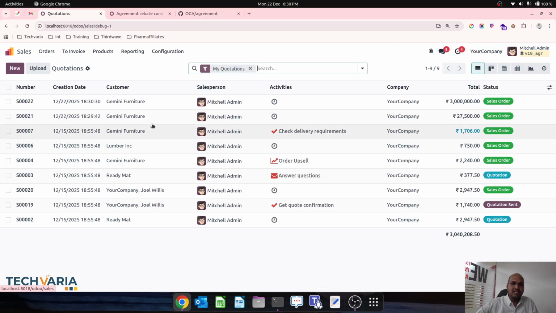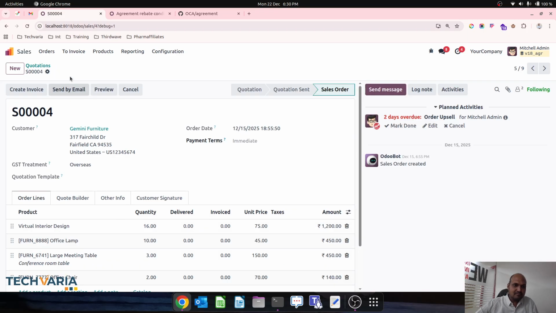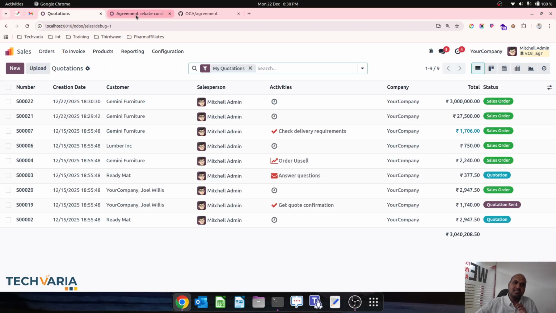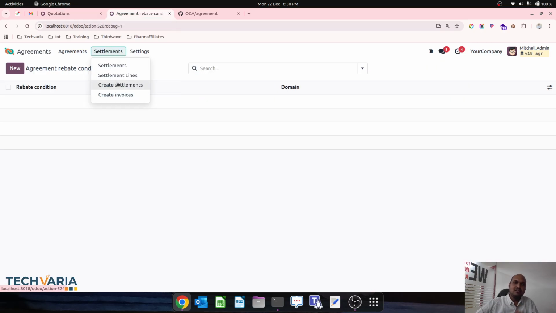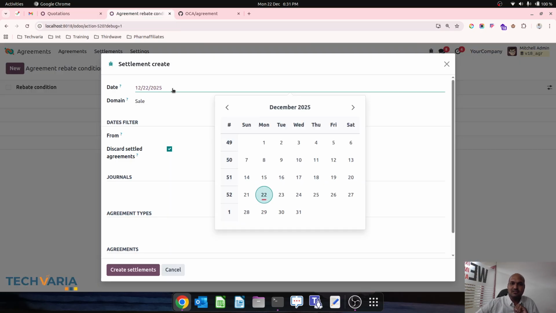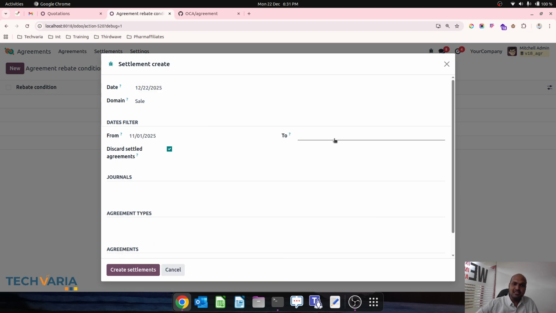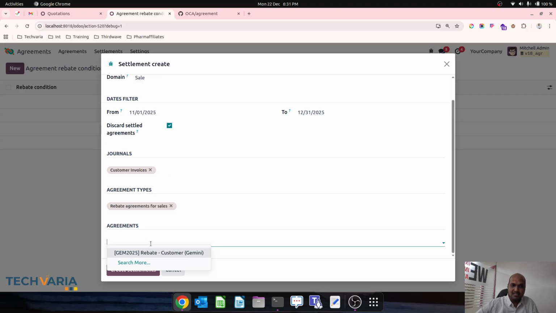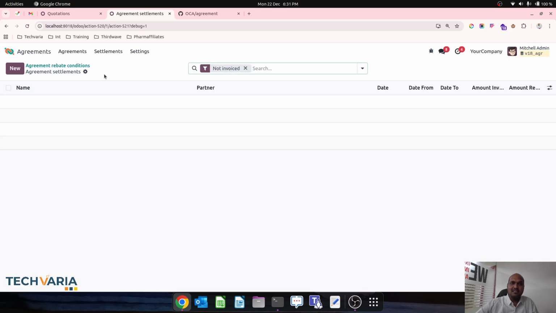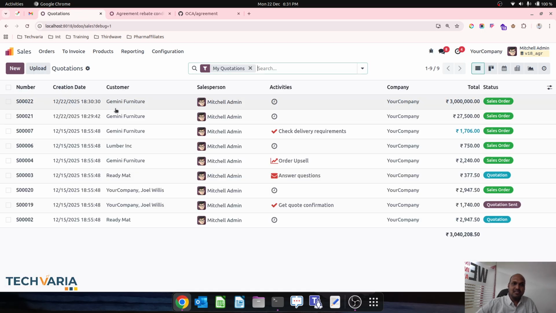So I have confirmed two particular invoice, and rest more Gemini furniture sales order are there where my home construction product is used. Then I can do the thing. So if I create a settlement as on 22nd December today, and if I want to settle only for last 2 months of target, so discard any settlement amount. I will select all the customer invoice as a part of it, and then I will select the agreement which I got it for. Okay, so over here now I have many different invoices.